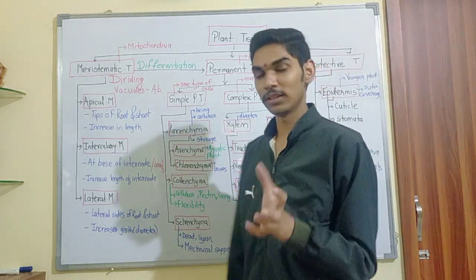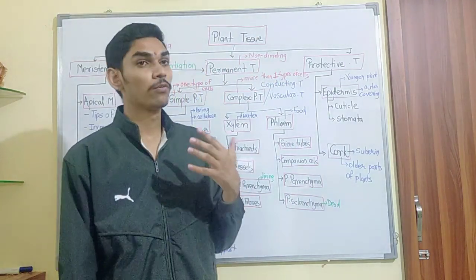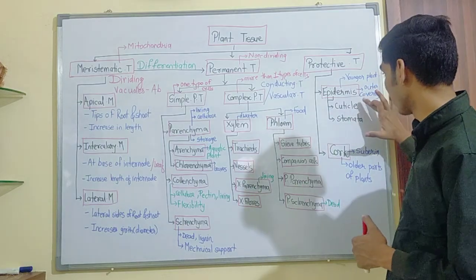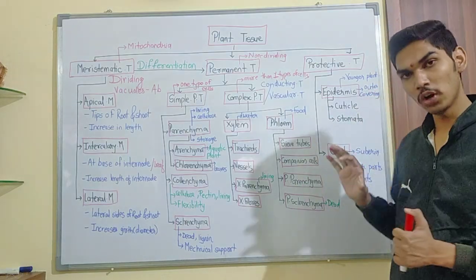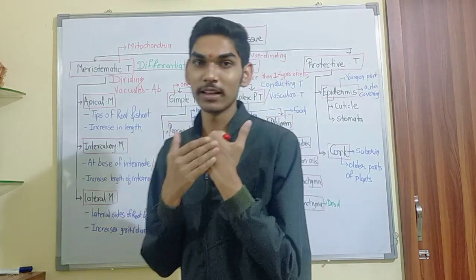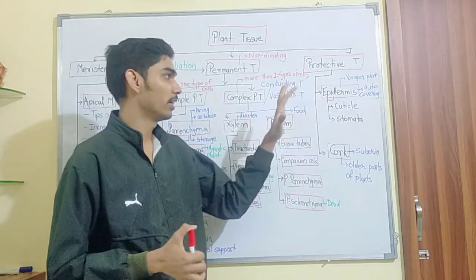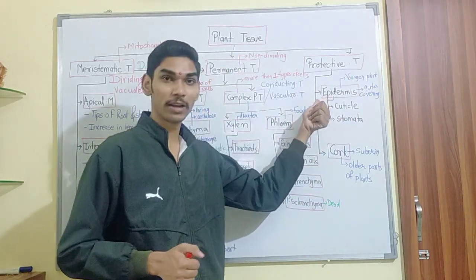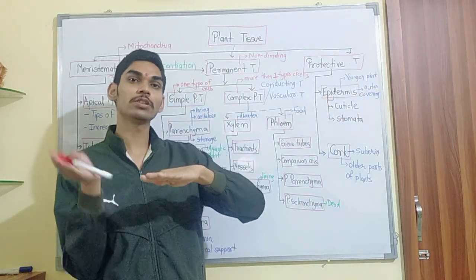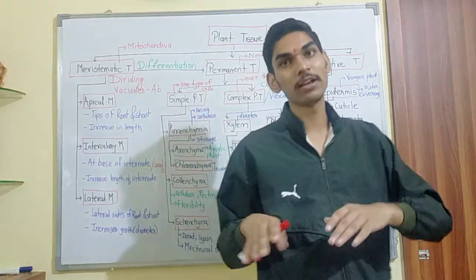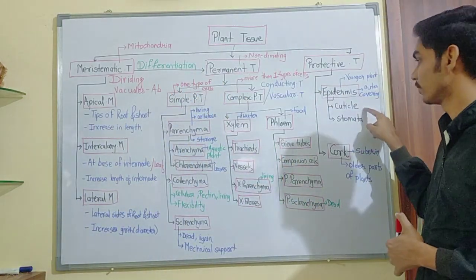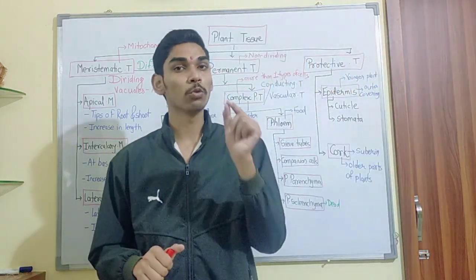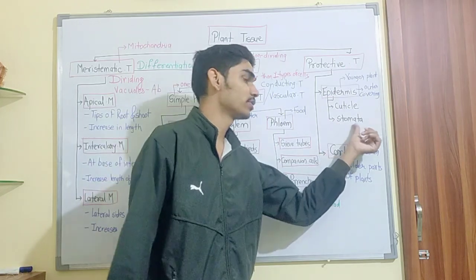The last one is referred to as protective tissue, forming the outer covering of a plant. This protective tissue is of two types: one is epidermis, another is cork. Epidermis is just like our skin, the outer covering. Similarly, plants also have an outer covering in younger plants, referred to as epidermis. If the epidermis has one thick layer around its surface, that is referred to as cuticle. For exchange of gases, there are also minute openings present on the epidermis referred to as stomata, which help in transpiration.